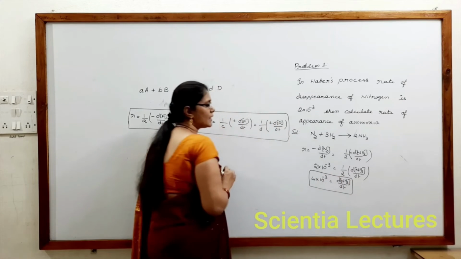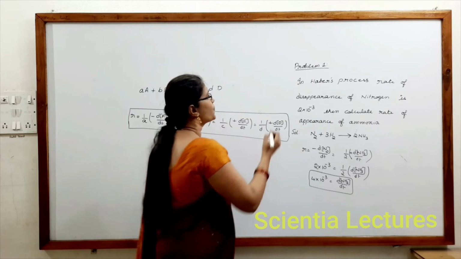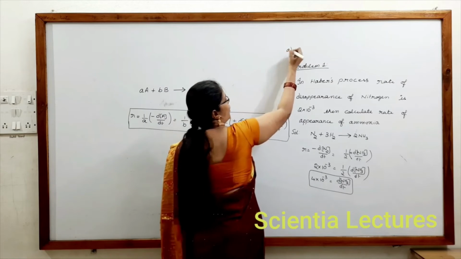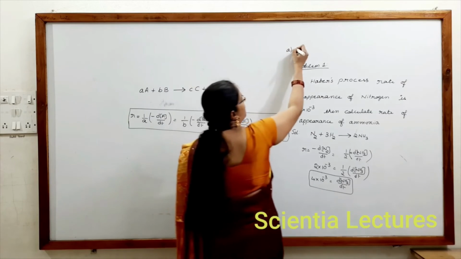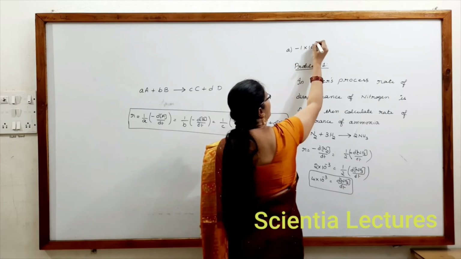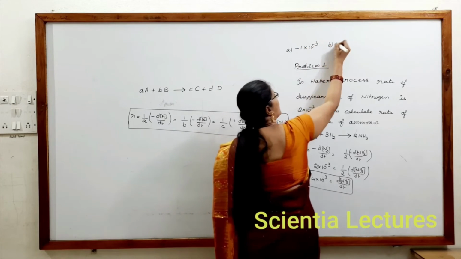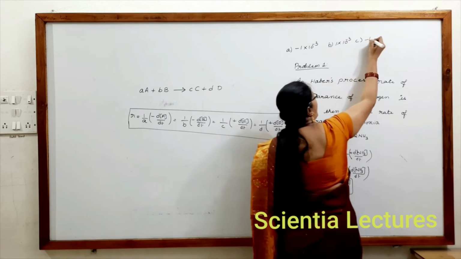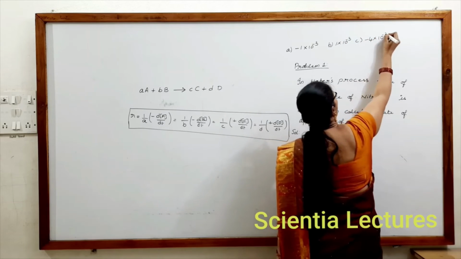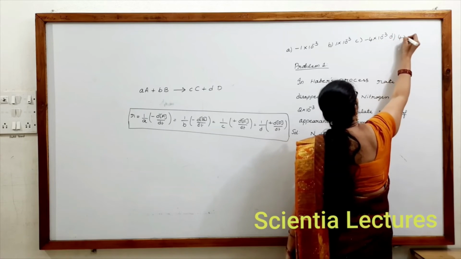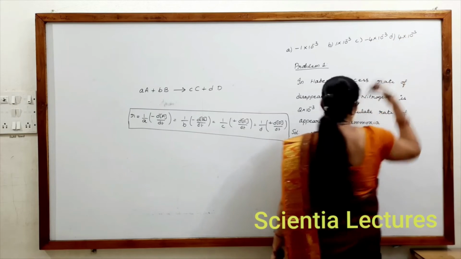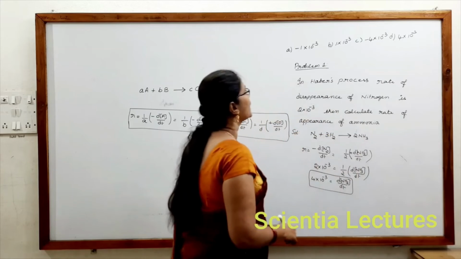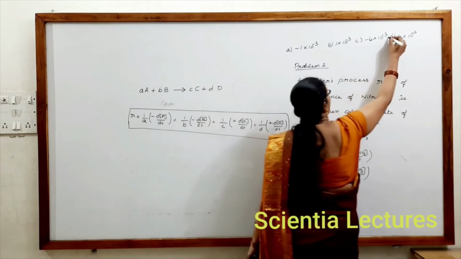But in the answer they will give options like this. A option, minus 1 into 10 power minus 3. B option, 1 into 10 power minus 3. C option, minus 4 into 10 power minus 3. D option, 4 into 10 power minus 3. Now as we know the solution, we can clearly understand D is the correct option.